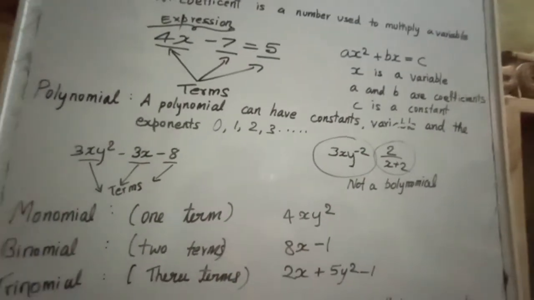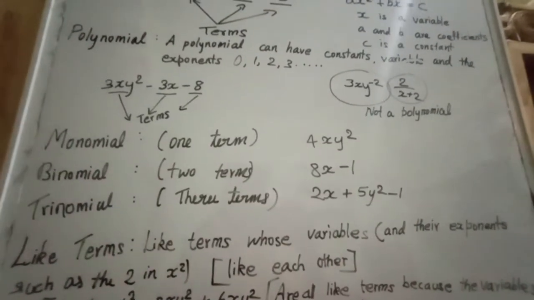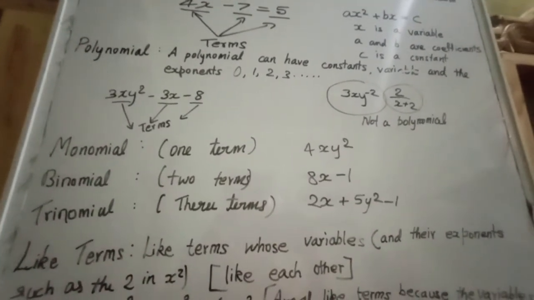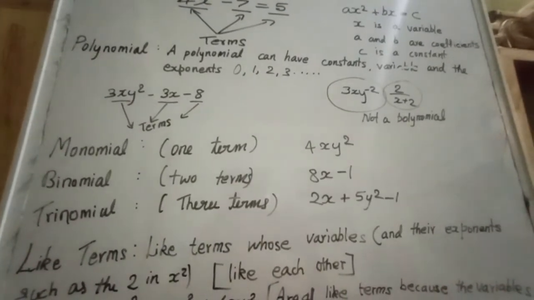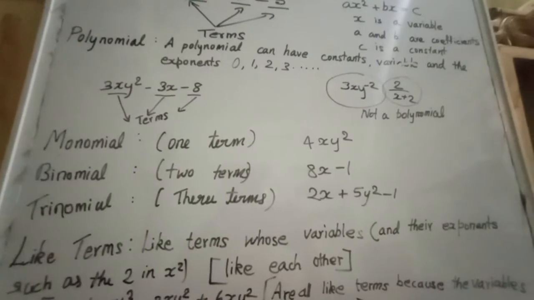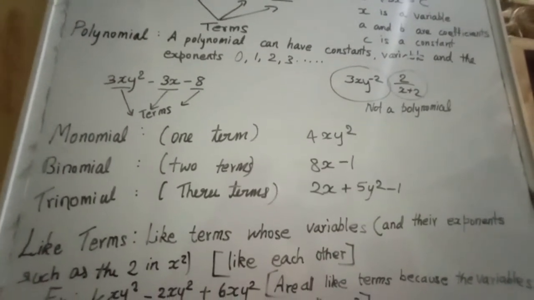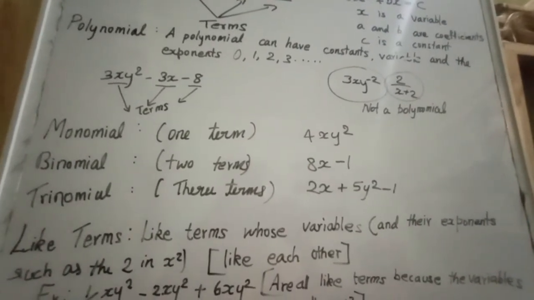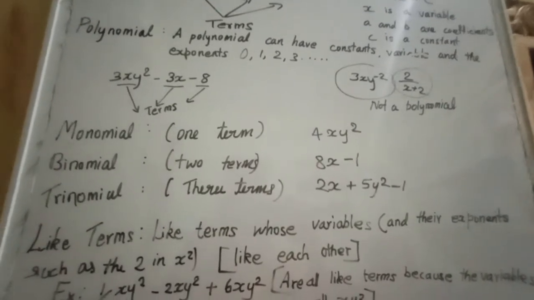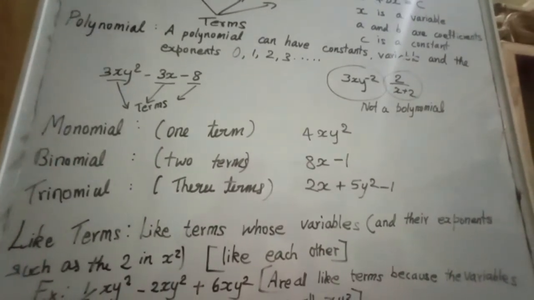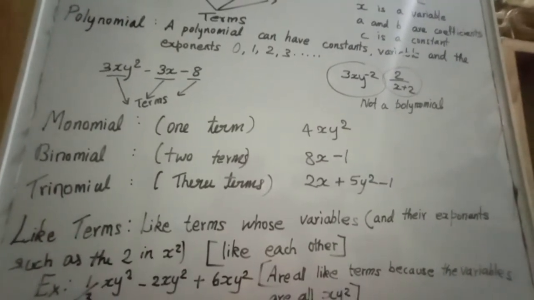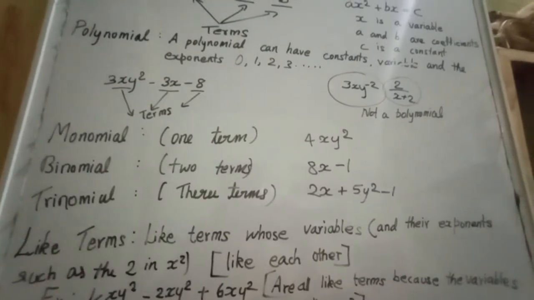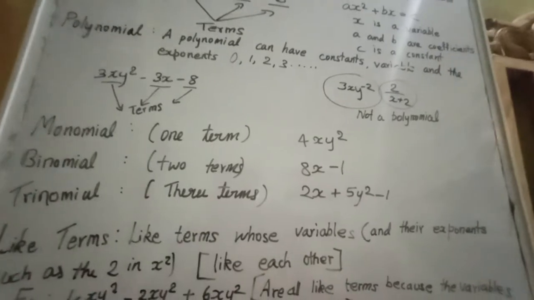So polynomial. Like terms. What do you mean by like? Always you like your same age group friends, right? Like means the same category of friends. If they are in a different class, they become senior or junior. But you love your own classmates so much because they all belong to the same age group. Here like terms means terms whose variables are the same, even though they have exponents. Exponents means the powers are the same.